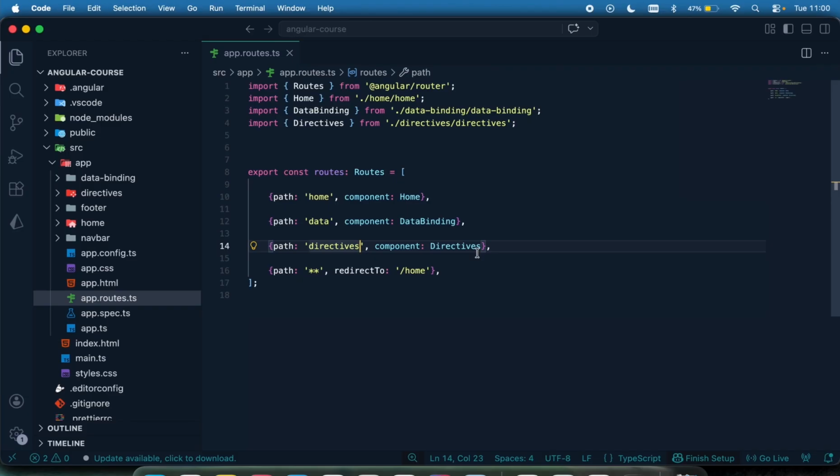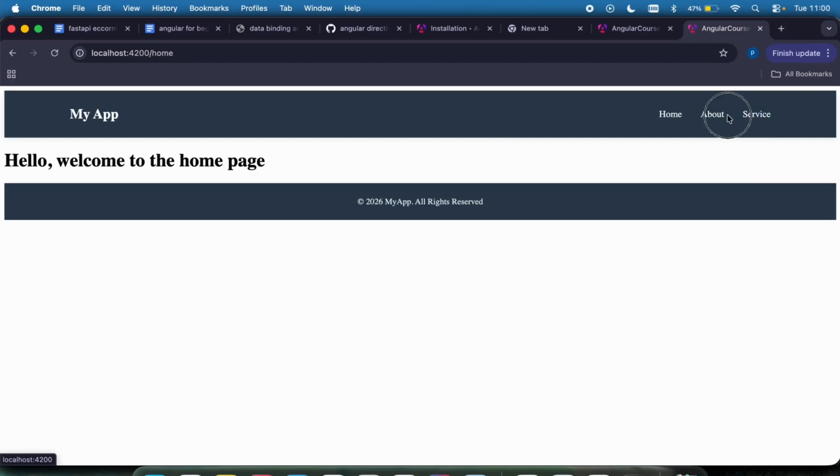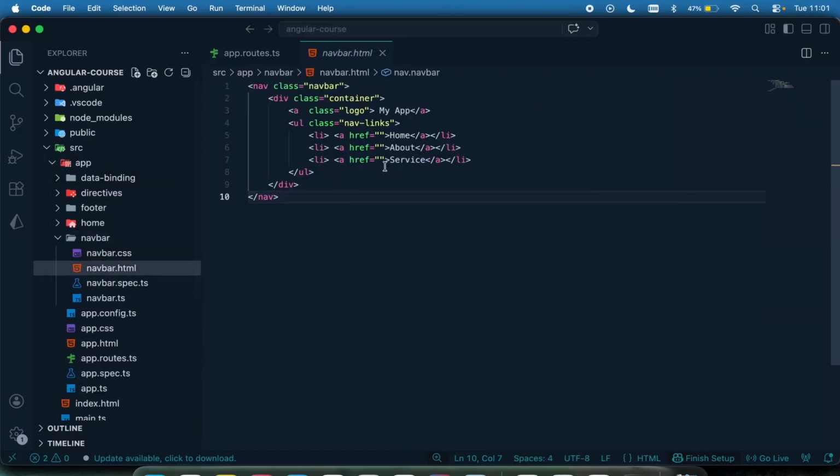Now, what I want to do is navigate to those pages from my navbar right here. So if I click on this navbar right now, you can see nothing is going to happen because I've not set it up to direct to the actual page. So let's do that. I'm going to come to my navbar right here in my HTML index.